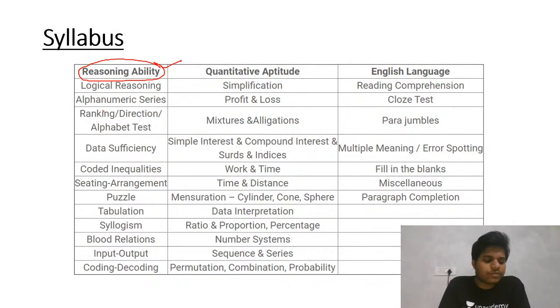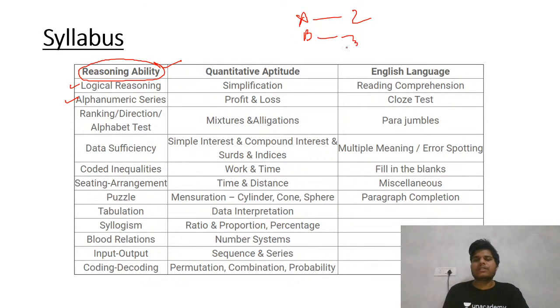This exam is quite different. If you talk about reasoning ability, logical reasoning means puzzles, all types of puzzles, like seating arrangements and other types of puzzles. Alphanumeric series: basically crypto, a conversion where A is named 2, B is 3, and that kind of alphanumeric thing. And they can also ask series questions like A B C D and what will be next, and this kind of question.